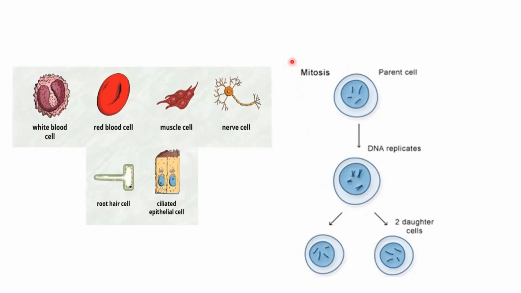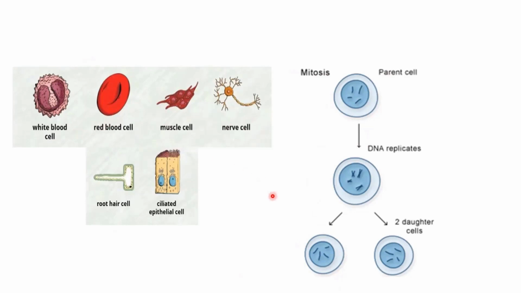So basically, mitosis means the division of cells, but it does not involve reducing the number of chromosomes. The division of cells will not lead to a reduction of the number of chromosomes. The number of chromosomes will remain the same. Every time, say, a red blood cell divides, it will divide in such a way that the daughter cells also have the same genetic content. Similarly for the muscle cell, nerve cell, white blood cells, and everything.